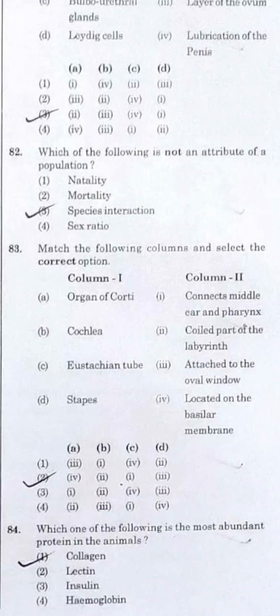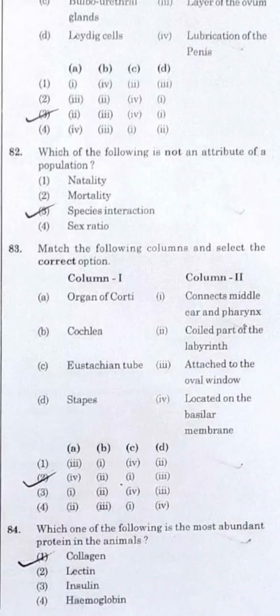Question number 83. Match the following columns and select the correct option. Here they have the organ of Corti, which is located on the basilar membrane. They have the cochlea, which is the coiled part of the labyrinth. They have the eustachian tube, which connects the middle ear and the pharynx. Hopefully, if you know about the eustachian tube, you will go directly for the answer. And the stapes, which is the oval window attachment. Go with the correct option, option number 2.